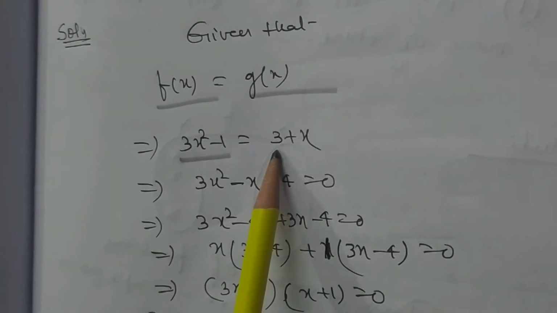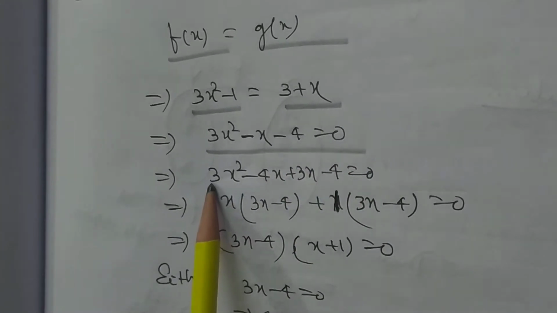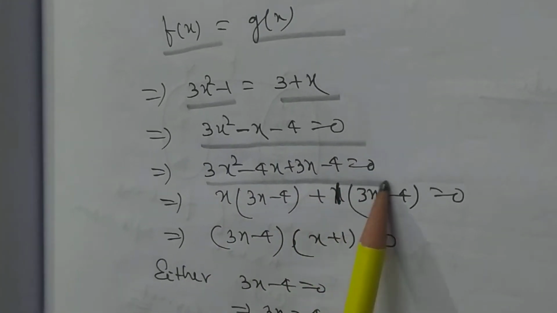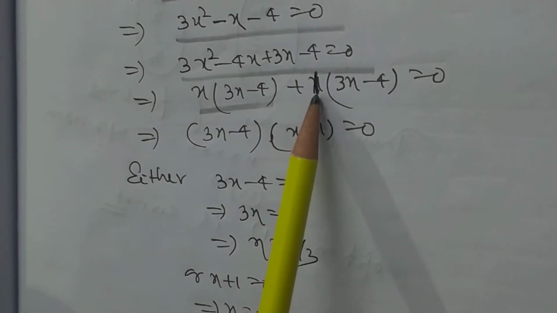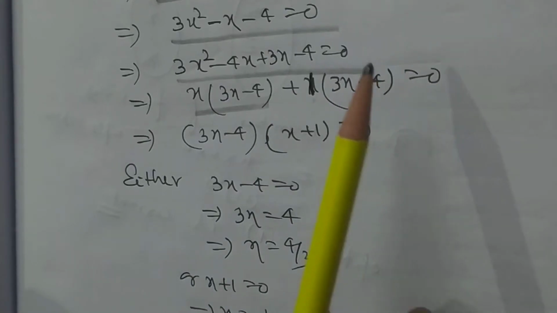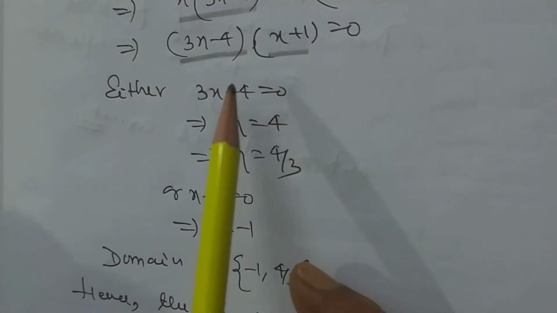Given function f(x) is equal to g(x). 3x squared minus 1 is equal to 3 plus x. 3x squared minus x minus 4 is equal to 0. 3x squared minus 4x plus 3x minus 4 is equal to 0. Taking common x, (3x minus 4), taking common 1, (3x minus 4) is equal to 0. Now it is (3x minus 4)(x plus 1) is equal to 0.